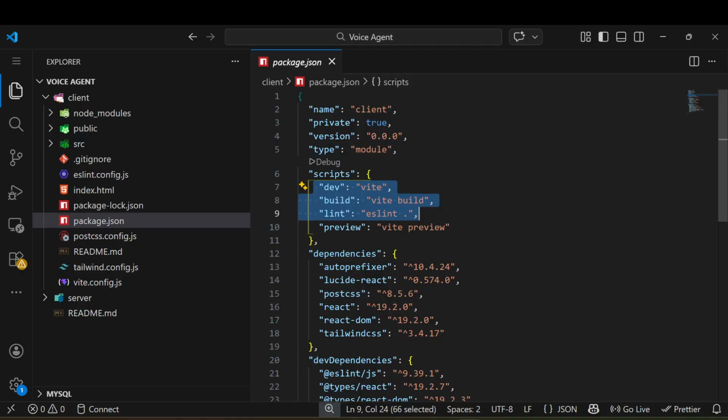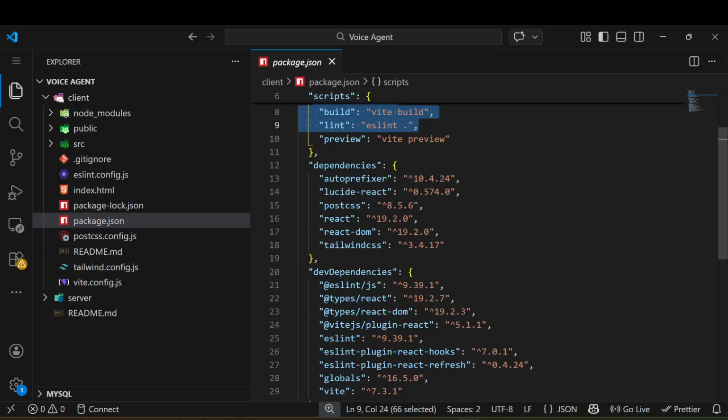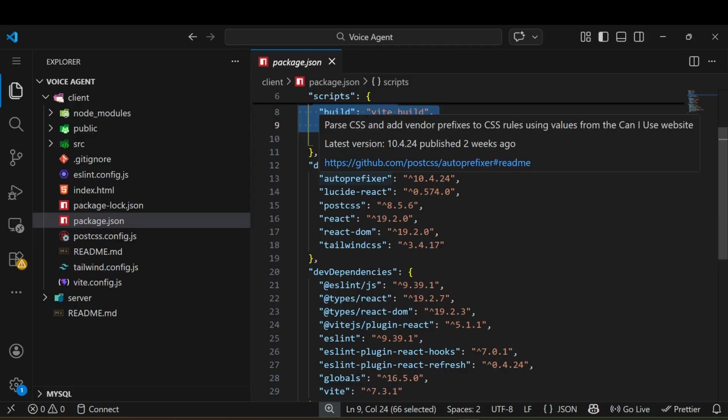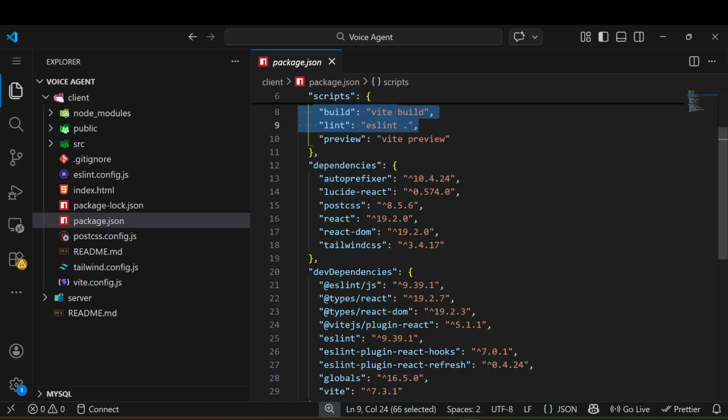There are a couple of commands for starting our application. For dev, npm run dev, the application will start. With npm run build, there is a build available, and using that build we can deploy our application. Simple. There is some dependency like autoprefixer, which is automatically added whenever we install our application. There is already a template available, and I used Vite. Using Vite I just initialized the complete project. Simple. And this is Lucide React. Maybe you have heard about React icons.